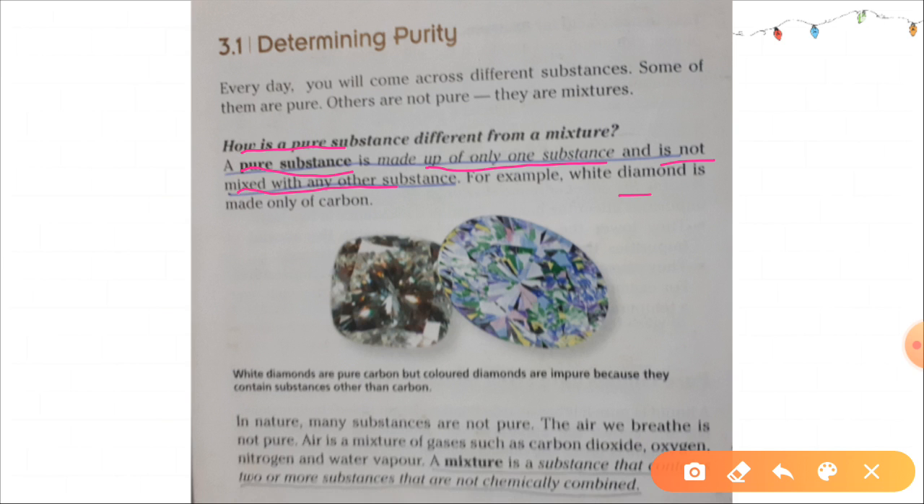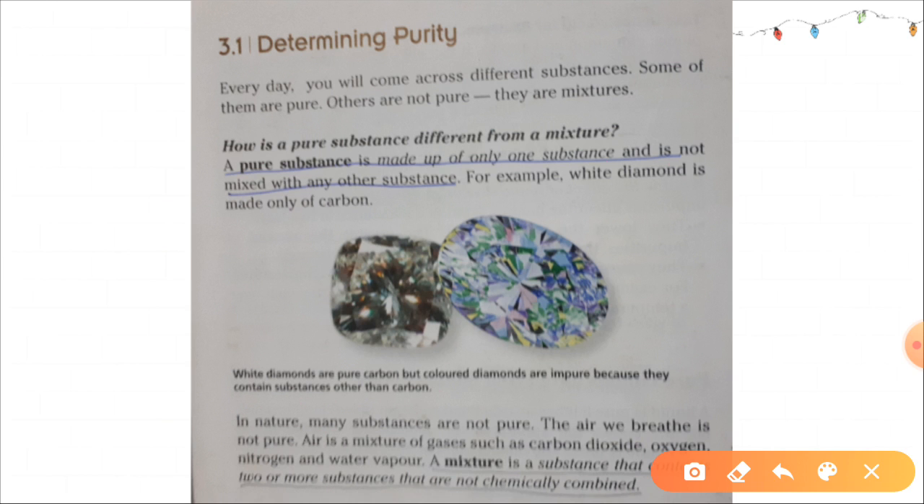For example, white diamond is made up of only carbon. White diamond, as shown below, is made up of only carbon. White diamonds are pure carbon, but colored diamonds are impure because they contain substances other than carbon.